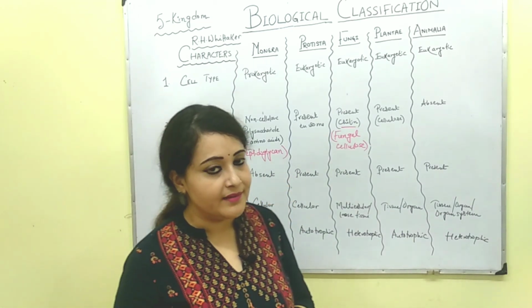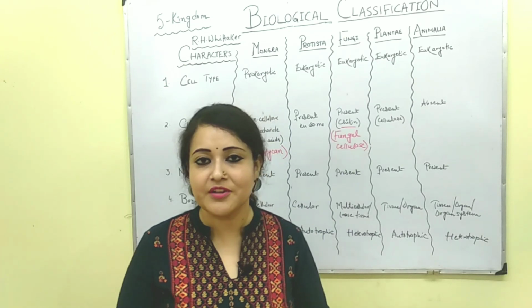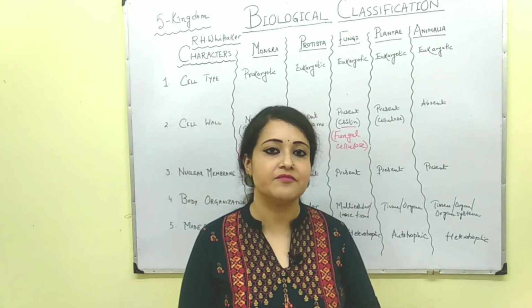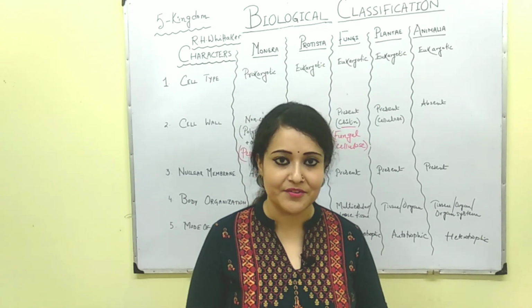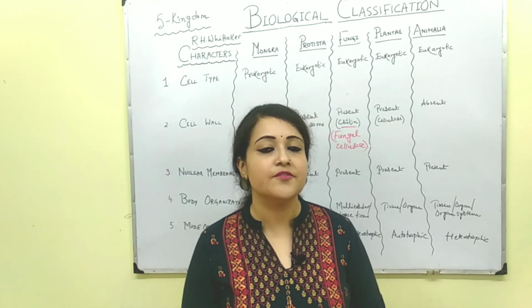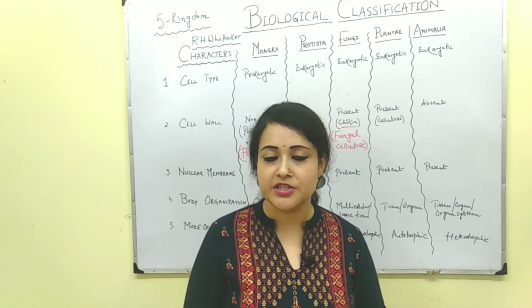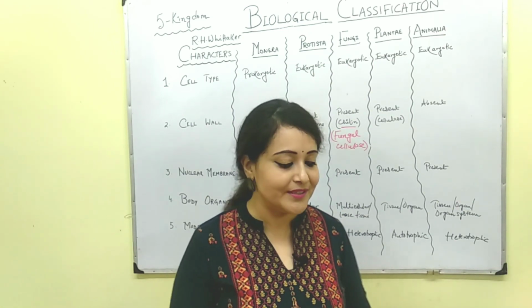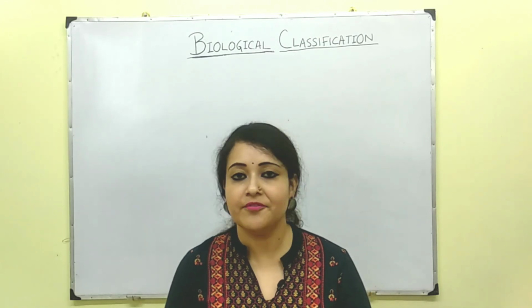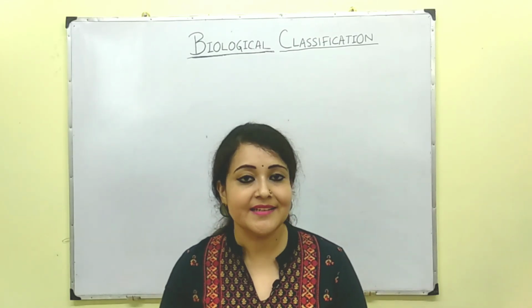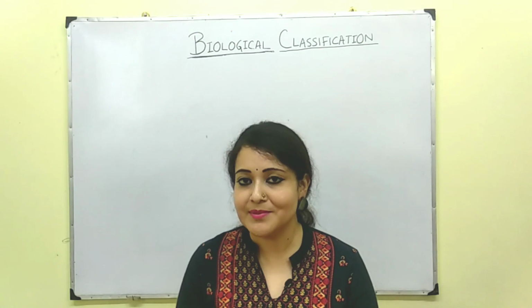Now this is not the end. After the five kingdom system of classification, there came another system of classification, known as the six kingdom system of classification. Let us have a look at what happened. Now let me talk about the six kingdom system. Basically, the name is not the six kingdom system.